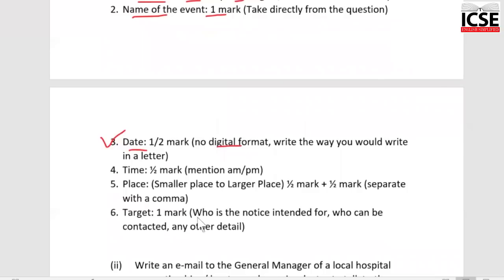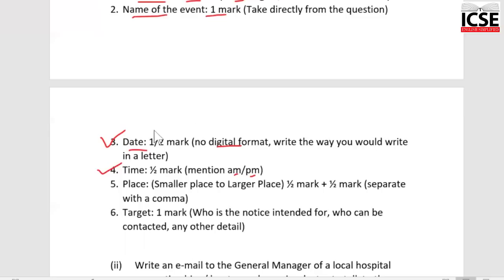And when you're writing the target in that last line, also make sure that you give them at least 5 days to submit their names or register for the event. Okay, time, it should be mentioned along with the AM and the PM. Be mindful of the time. So in case it's a carnival, a handicraft mela, a fair, it will not be early in the morning. Usually it will be in the evening. If it's a plantation drive, maybe a cleanliness drive, then you can give early morning hours, that's fine.